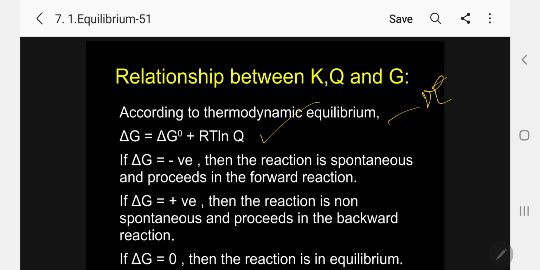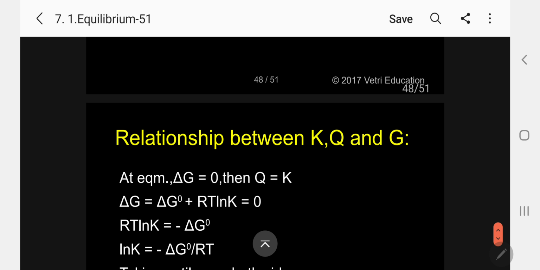Then the reaction is spontaneous and proceeds in the forward direction. If delta G is positive, then the reaction is non-spontaneous and proceeds in the backward direction. If delta G is 0, then the reaction is in equilibrium. All these things in thermodynamics we have seen.